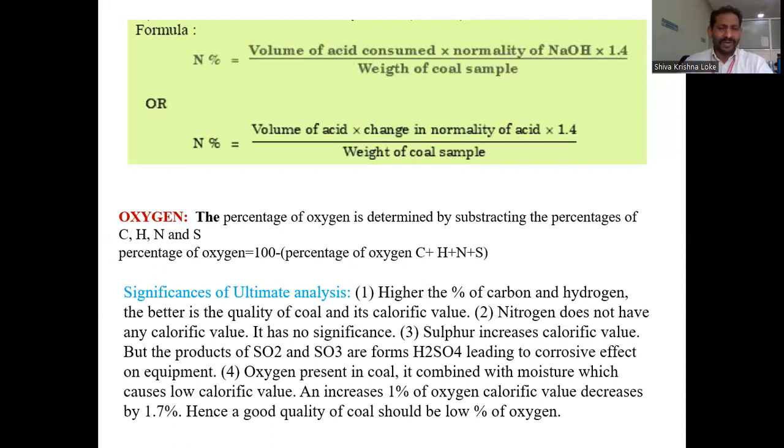Fourth, if more oxygen is present in the coal sample, it combines with the moisture and causes a low calorific value. Simply said, the higher the oxygen percentage in the coal sample, the lower the calorific value. If 1% of oxygen is present in the coal sample, the calorific value decreases by almost 1.7%. These are the four significances of the ultimate analysis. Thank you.